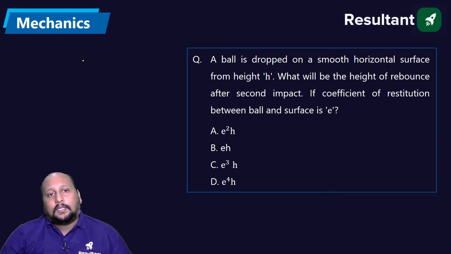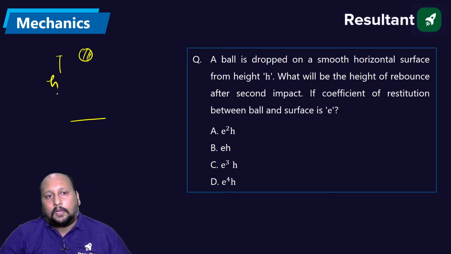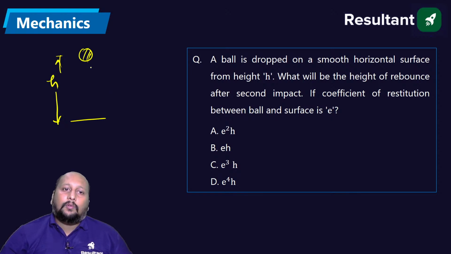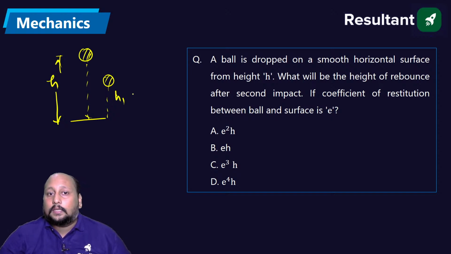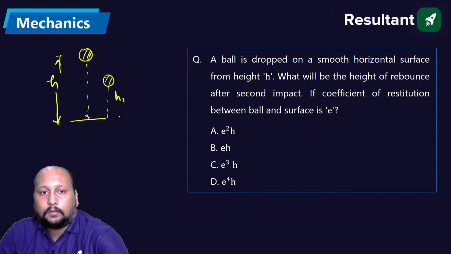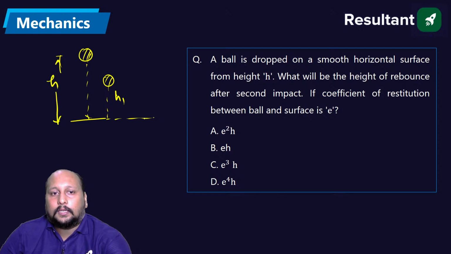A ball is dropped from a height h on a smooth horizontal floor, and the height of the rebound of the second impact is asked. Okay, they are asking you, it is coming downward and after this it is reaching this height. So what is the height after the second impact? That is 1, and after this it is coming over here, that is 2. So what is the height?